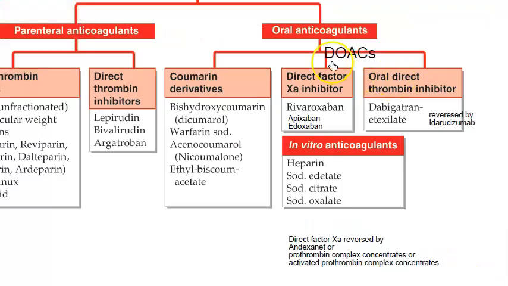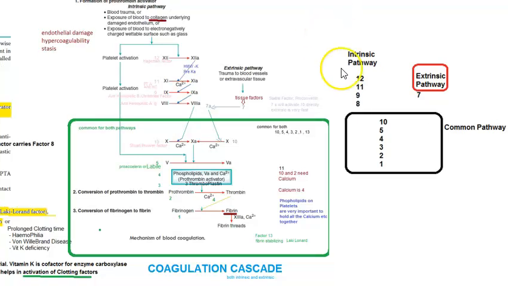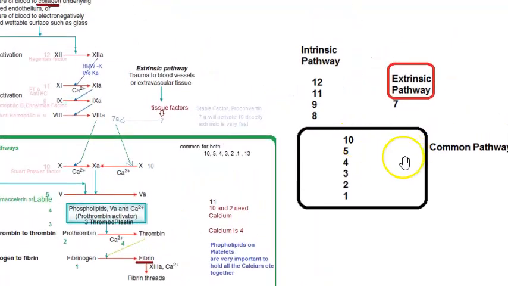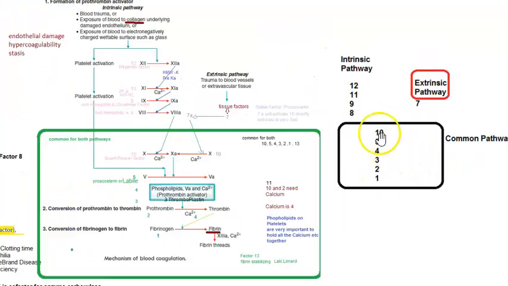So have you understood DOACs? DOACs is direct oral anticoagulants. If they give DOACs in the exam, you write. If they give you anything about newer anticoagulants also, you will write this. Do you remember this coagulation cascade, intrinsic pathway, extrinsic pathway? So the common pathway has this factor 10, guys. So that is what it was trying to inhibit. Rivaroxaban and all, it is trying to inhibit factor 10 so that the clotting doesn't happen.